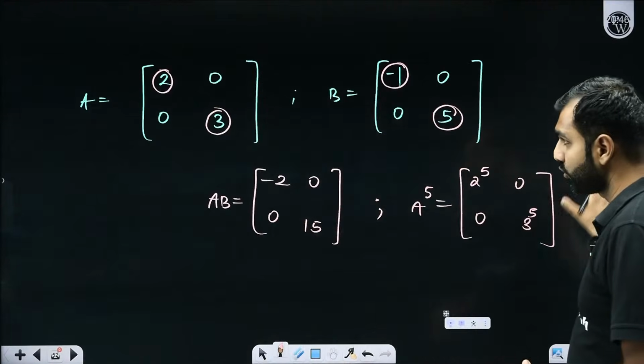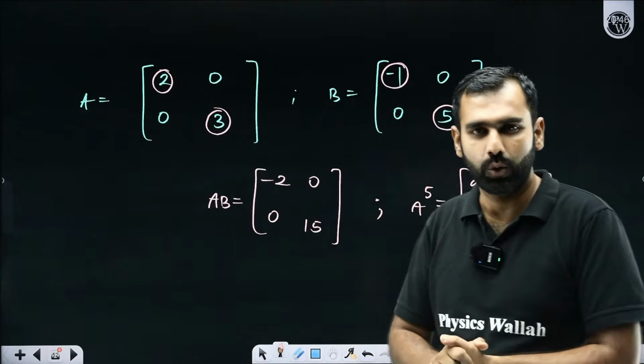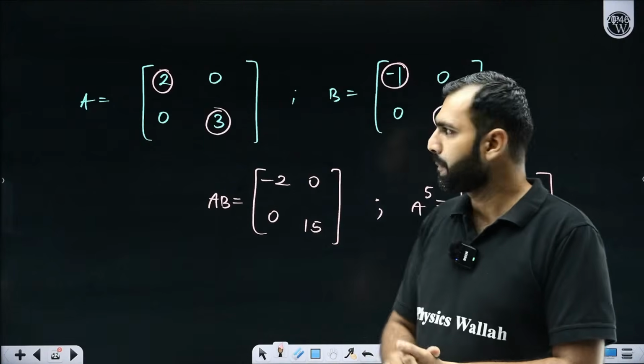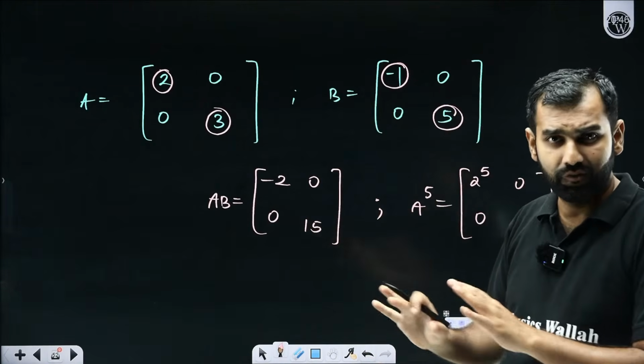Everyone comfortably understood all that I've said so far? Yes or no? All the participants, or shall I re-explain that? A, B, A to the power 5, everything.